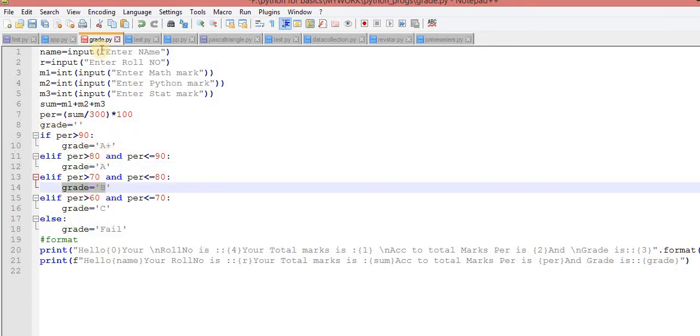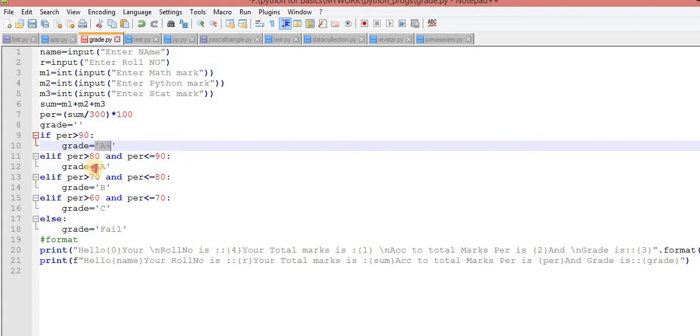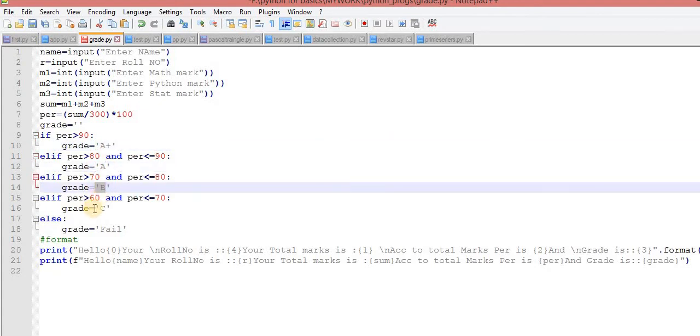So what exactly is changing in the complete scenario? If I observe carefully, only the grades change. The rest of the things are the same for everyone. Let's suppose the first time I run this program for Ravi, and Ravi scored 92% marks. The second time I run this program for Suresh, and Suresh scored 95% marks. Now what exactly is changing? The grading is changing.